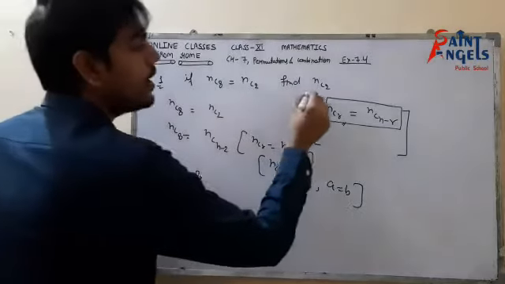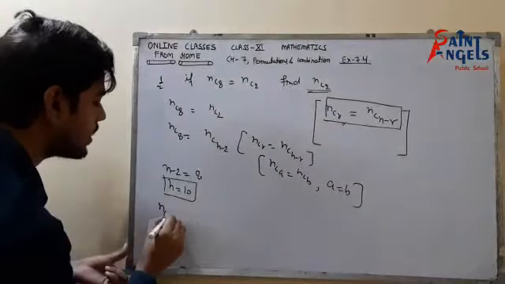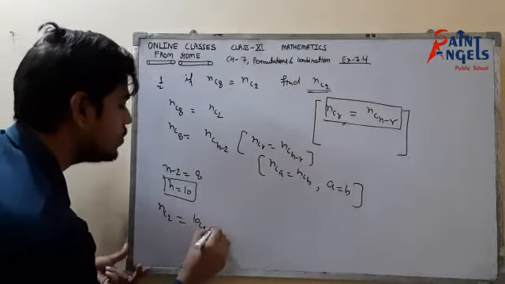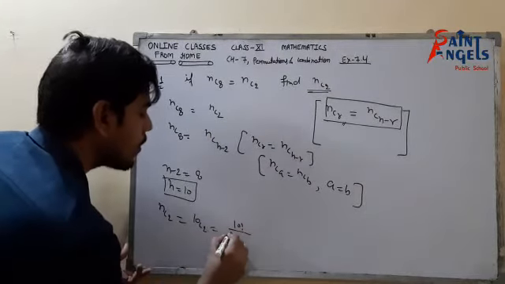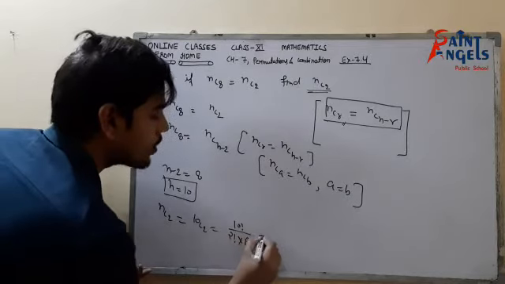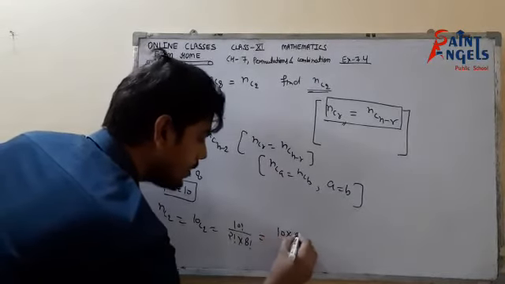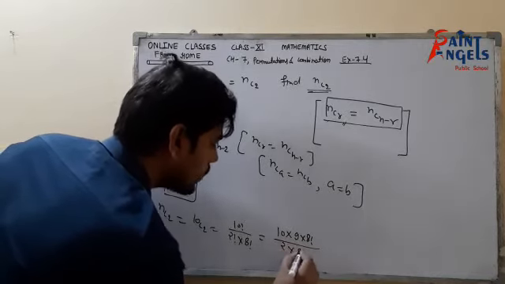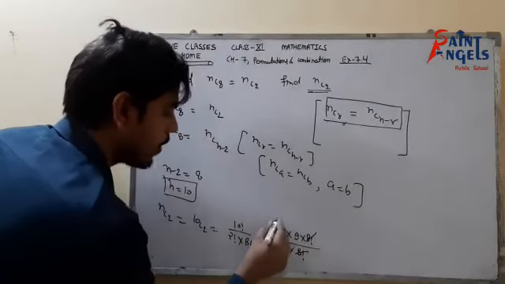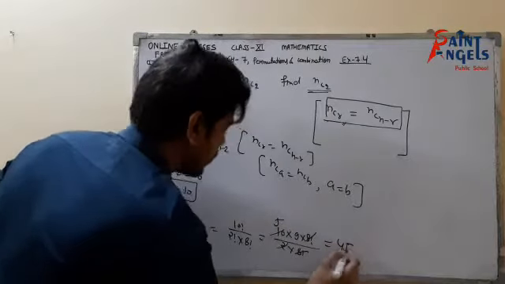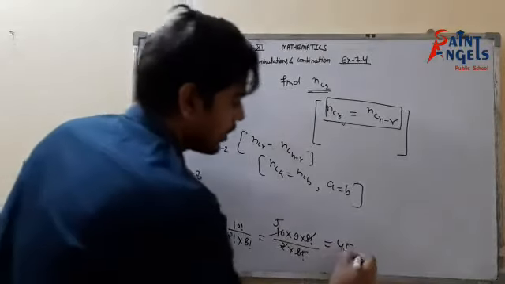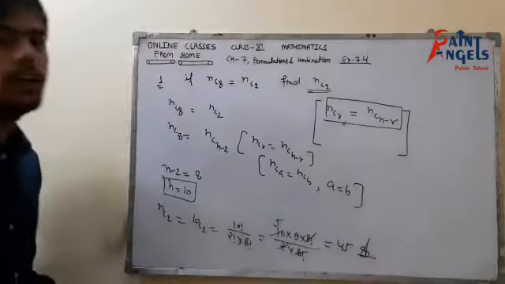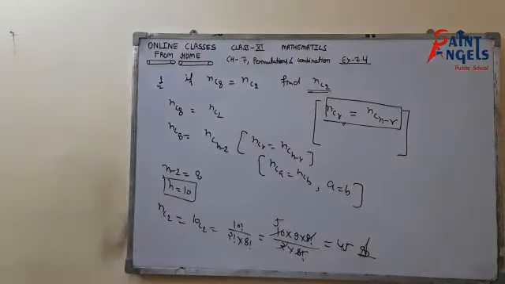Now what we have to find? We have to find nC2. So hence nC2 would be equals to 10C2. So 10 factorial upon 2 factorial into 8 factorial. So now here 10 into 9 into 8 factorial upon 2 into 8 factorial. That would be cancelled out. 5 times 9, 45. So the value of nC2 is 45, answer. I hope it's clear. So please pause the video and note it down.